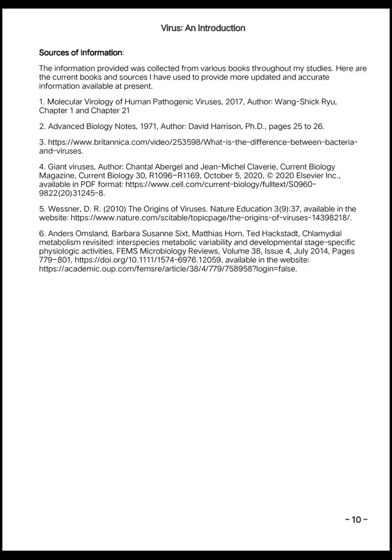Sources of information. The information provided was collected from various books throughout my studies. Here are the current books and sources I have used to provide more updated and accurate information available at present. 1. Molecular Virology of Human Pathogenic Viruses, publication year 2017, author is Wang-Shik Ryu, see Chapter 1 and Chapter 21. 2. Advanced Biology Notes, publication year 1971, author is David Harrison, Ph.D., see pages 25 to 26. 3. By Britannica website, a short video on what is the difference between bacteria and viruses. Web link is provided here.